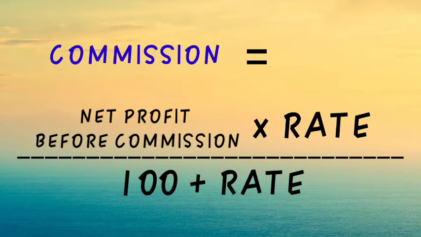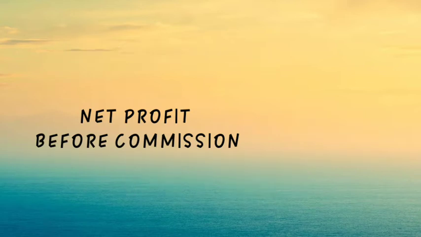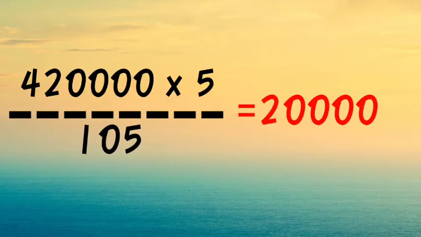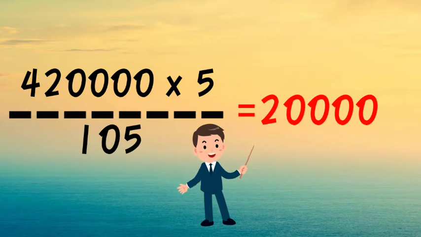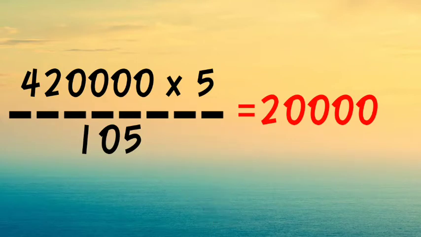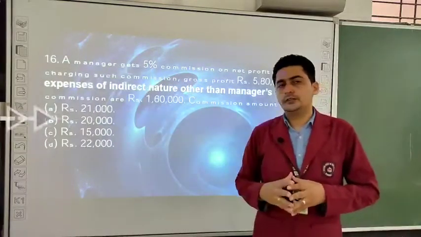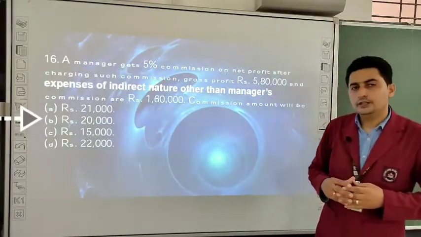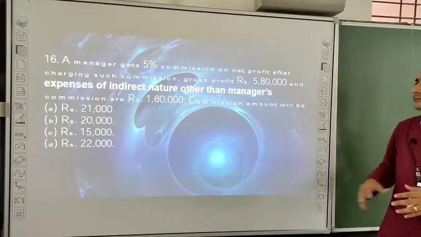Because it is given that the 5% commission is on net profit after charging such commission, the formula will be 4,20,000, that is net profit before charging commission, into rate divided by 100 plus rate. And what is the rate? 5%. So 4,20,000 into 5 divided by 105. The answer will be 20,000. So the manager's commission will be 20,000. Let us see the next.